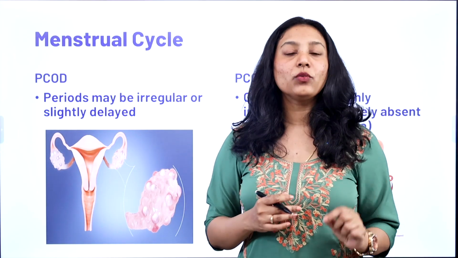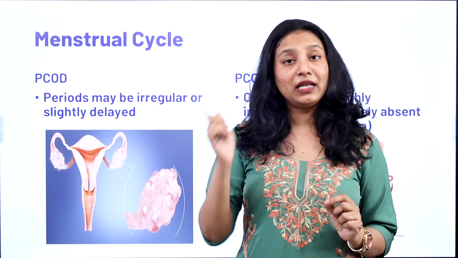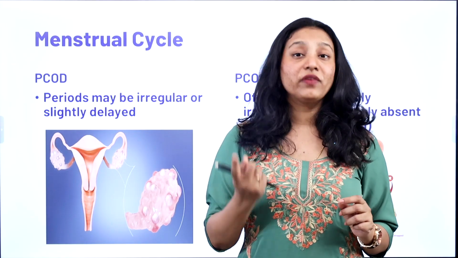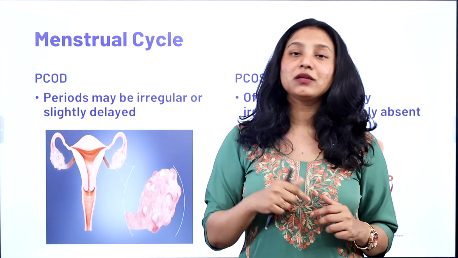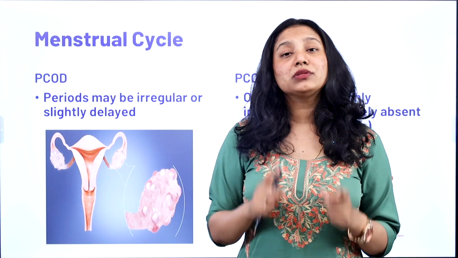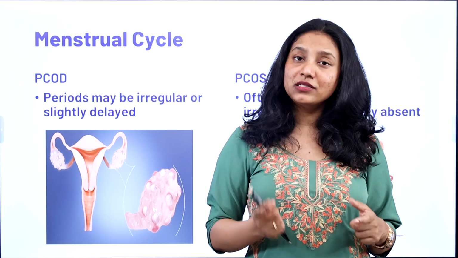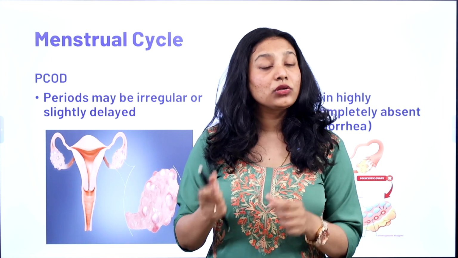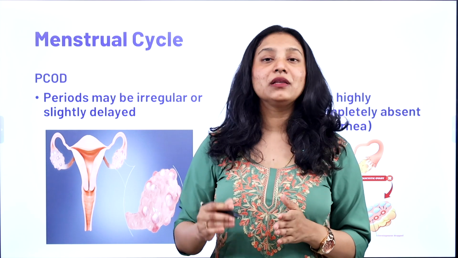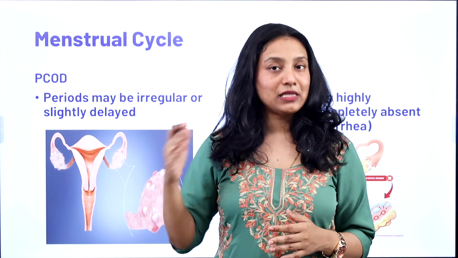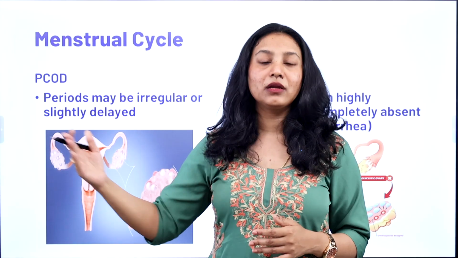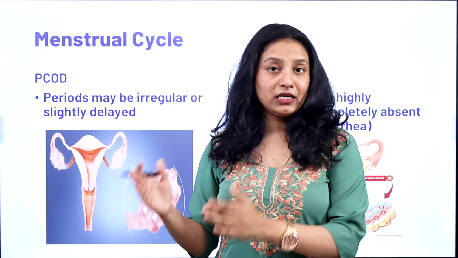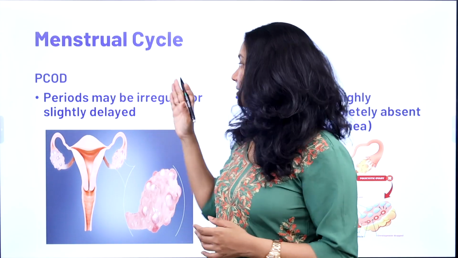For example, if you're suffering from delayed periods, like your cycle is 45 days, sometimes 50 days, sometimes 60 days, but you see the pattern repeating, that is every 60 to 65 days, or every 40 to 45 days, or every 30 to 35 days, you're having the period regularly. Although it is late, you're having it at a regular interval. That is called a periodically late period, which is a characteristic of PCOD.